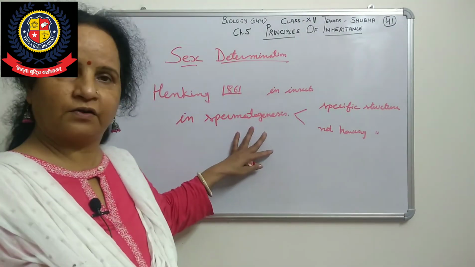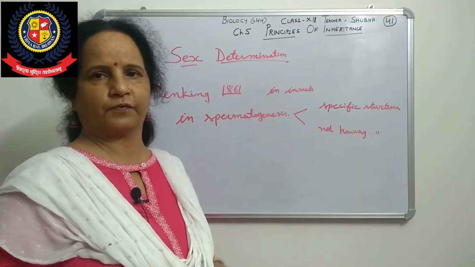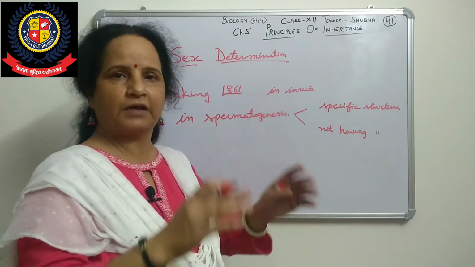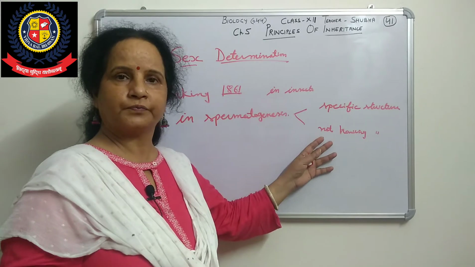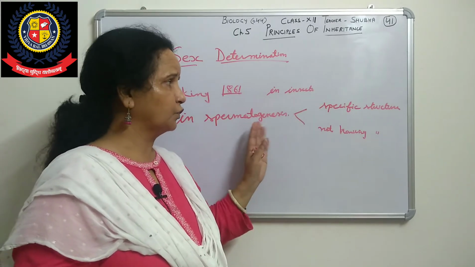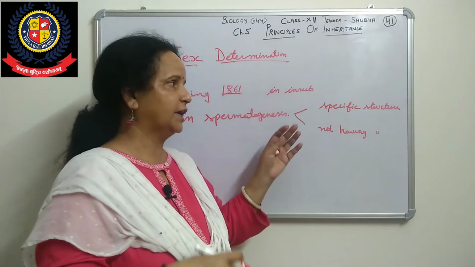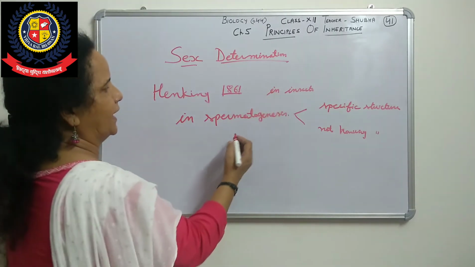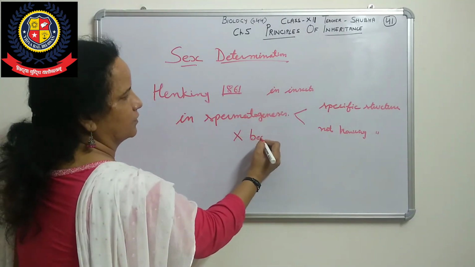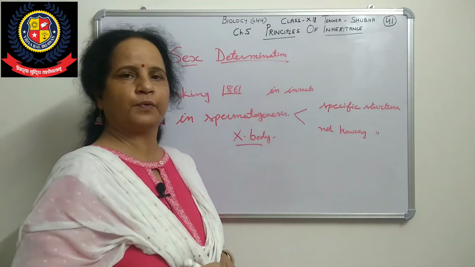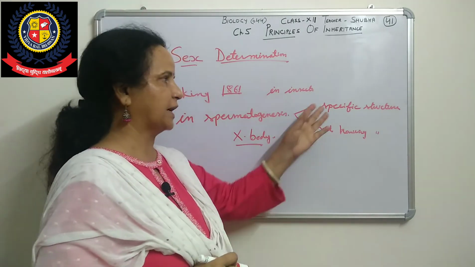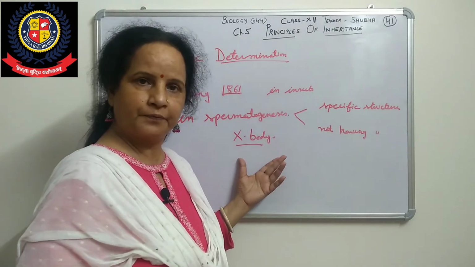Means he had seen some gametes having a special type of structure and some not. So he was confused, what is this? Then, just blindly, he gave the name X body. He told that the specific structure found in that cell is the X body.